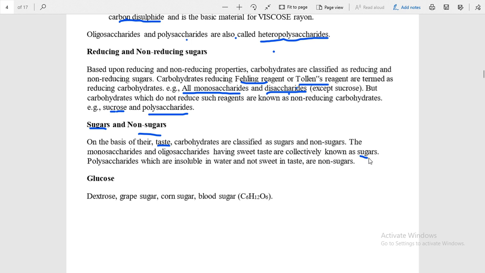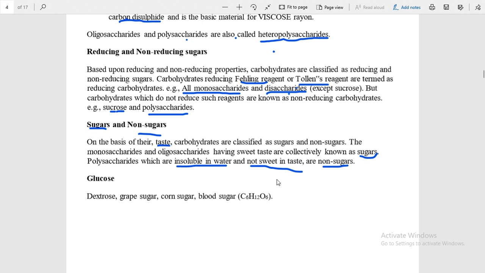But polysaccharides, which are insoluble in water, remember this, and not sweet in taste, are known as non-sugar. Cellulose and starch, while starch becomes sweet when it is broken into smaller units.